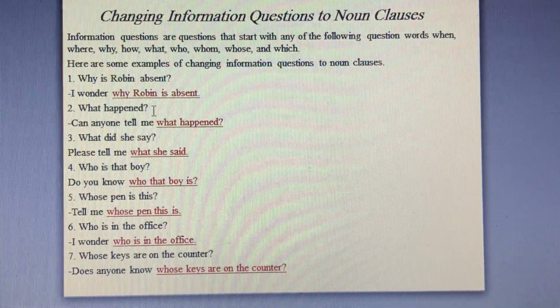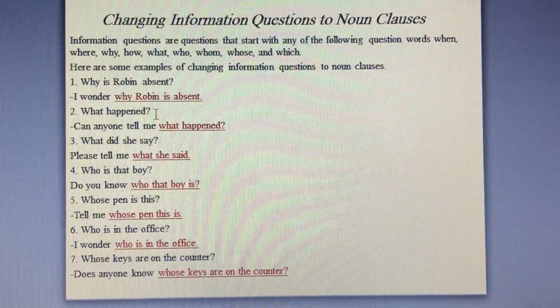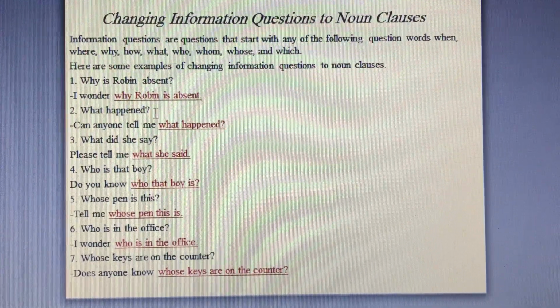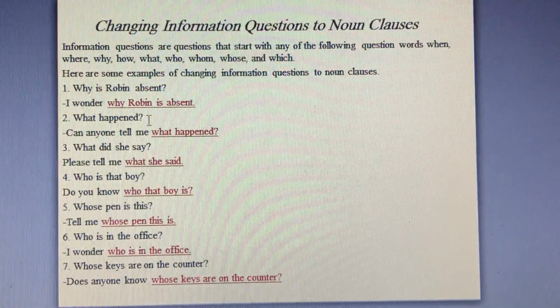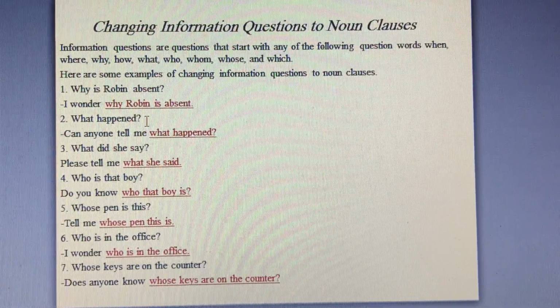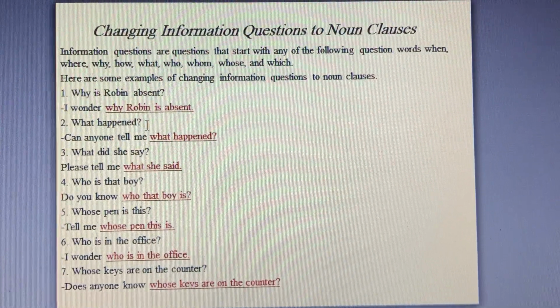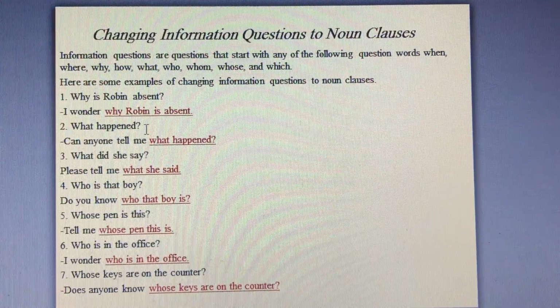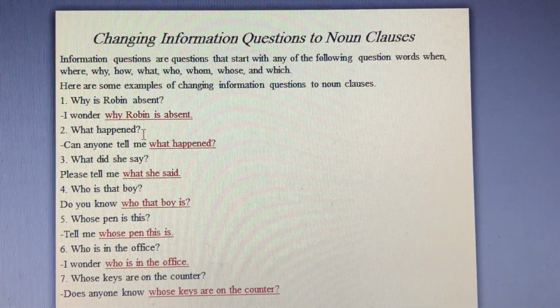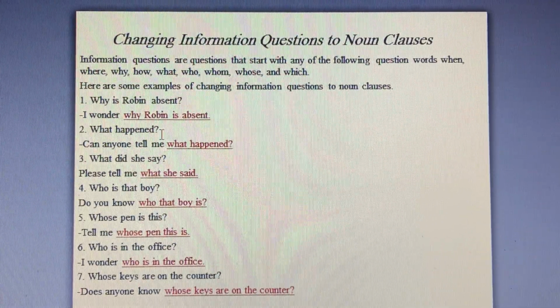Number 7, whose keys are on the counter is the same as number 6. Whose keys here is the subject of the information question. Are is the verb. On the counter is a prepositional phrase. So it should stay as it is in the noun clause without making any changes. I started the first part with a question form.